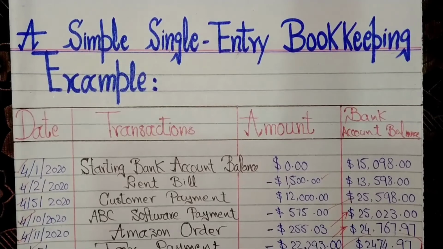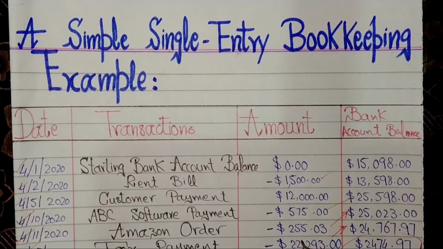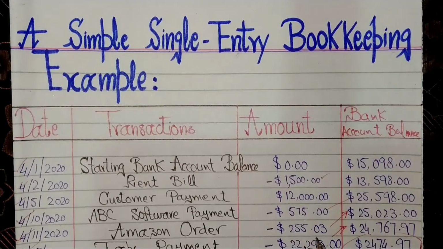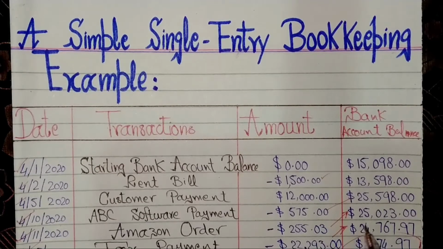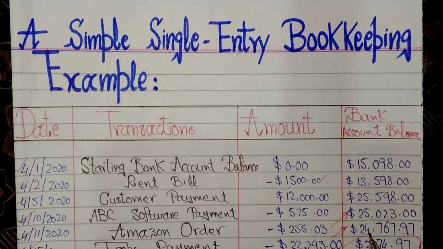The next transaction is on 11th April 2020, Amazon order. The order given to Amazon by the company amounted to $155.03, which will be deducted from the bank account balance. The remaining balance after deduction is this. The next transaction of the company on 15th April 2020 is a tax payment paid by the company amounting to $22,293, which will be deducted from the bank account balance.